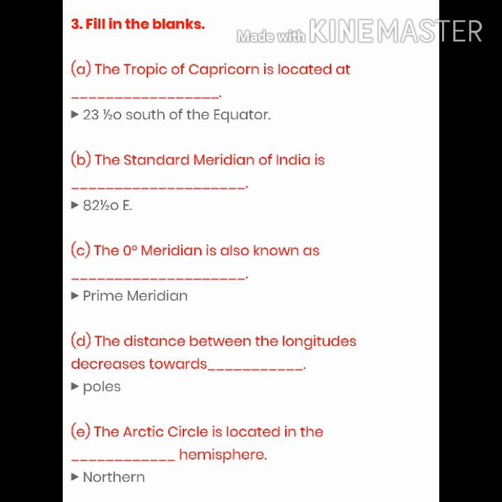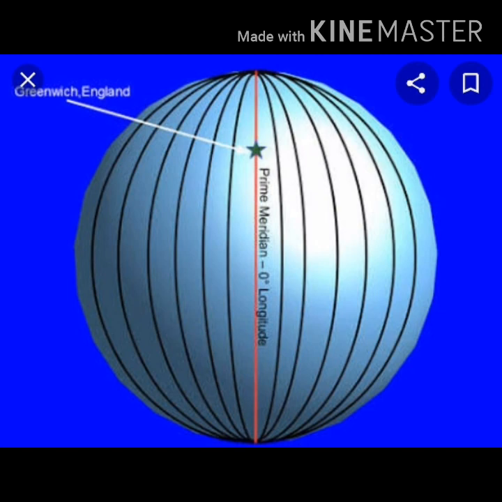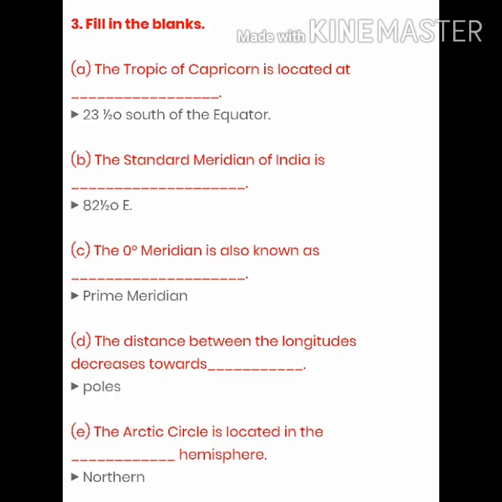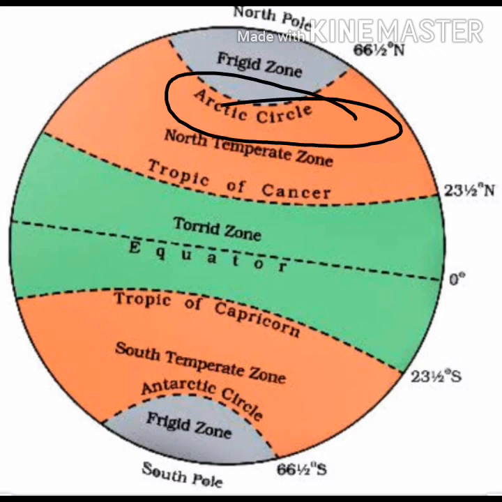The distance between the longitudes decreases towards poles. Can you see in the diagram? As the longitudes are moving towards the poles, distance between them is decreasing. जैसे ही सारे लॉन्गिट्यूड्स पोल की तरफ जा रहे हैं, सब के बीच में डिफरेंस क्या हो जा रहा है? It is decreasing. Got it? Okay, next one is, the Arctic Circle is located in which hemisphere? Northern hemisphere. Remember, just see in the diagram, it is located in the northern hemisphere. Got it?